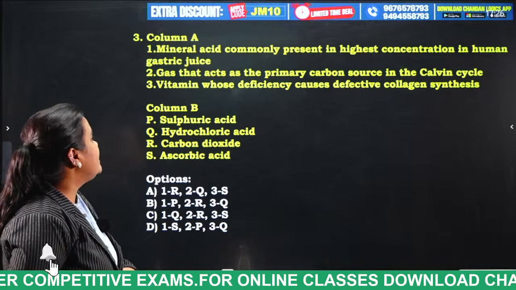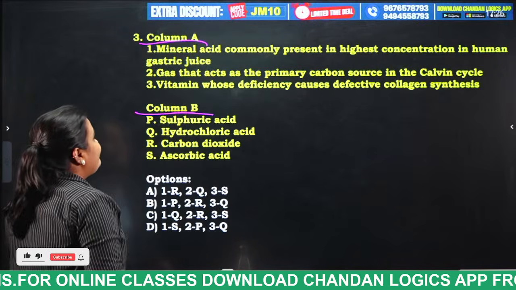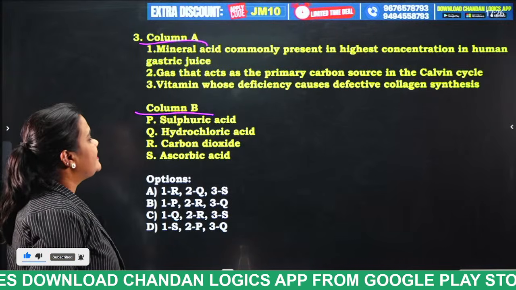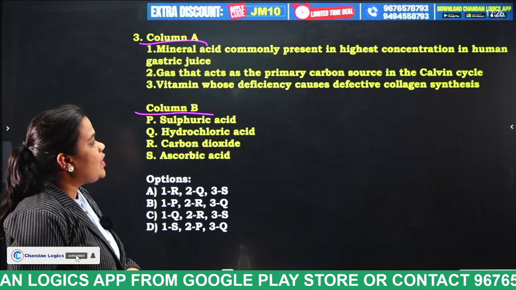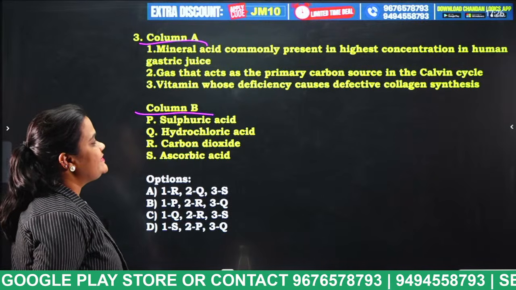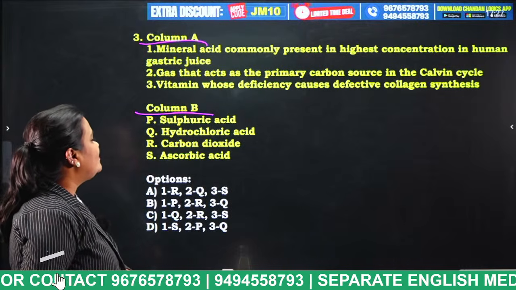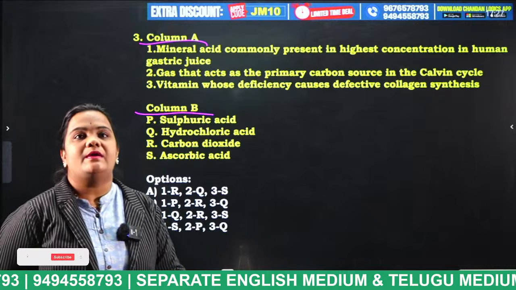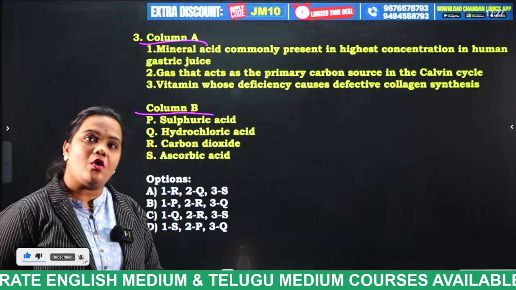So next question, this is also having column A and column B. Column A, first statement is mineral acid commonly present in highest concentration in human gastric juice. Gas that acts as the primary carbon source in the Calvin cycle. Vitamin whose deficiency causes defective collagen synthesis. Column B: sulfuric acid, hydrochloric acid, carbon dioxide, ascorbic acid. Yes, very good, students. Match the column A with the column B.